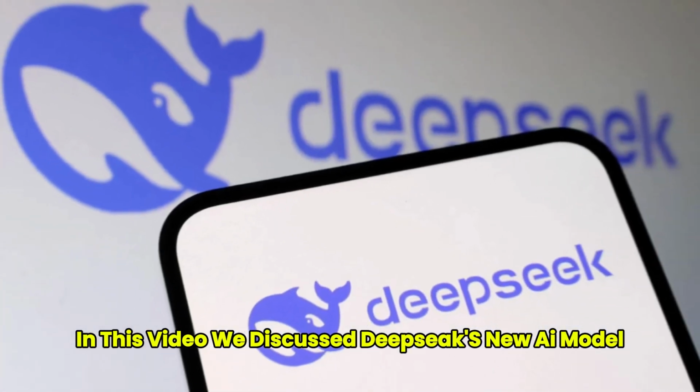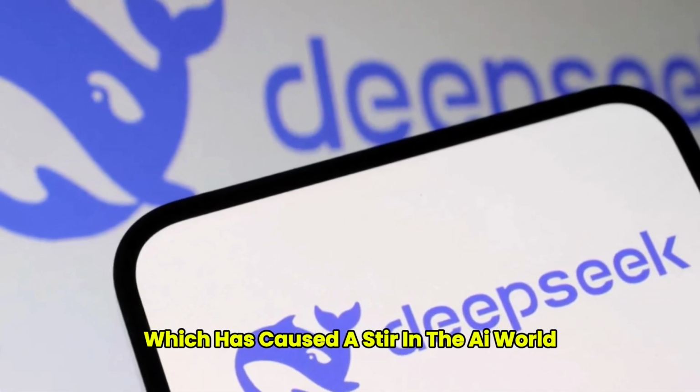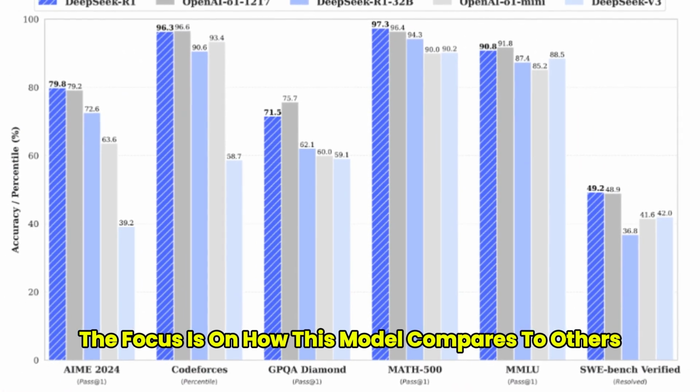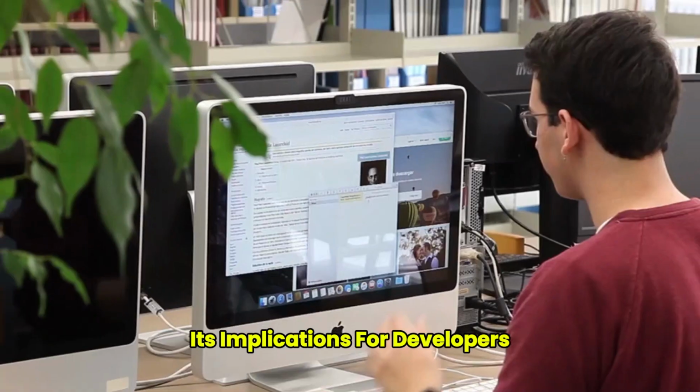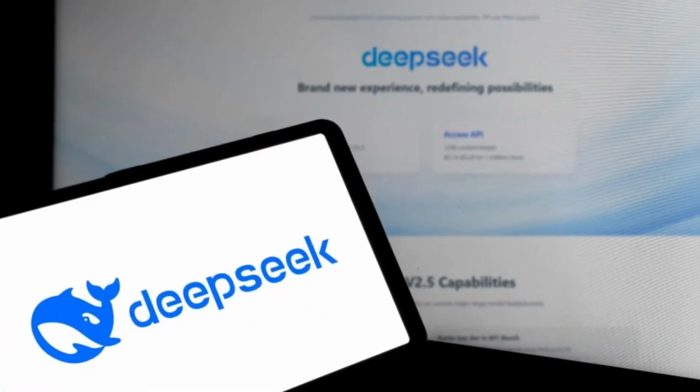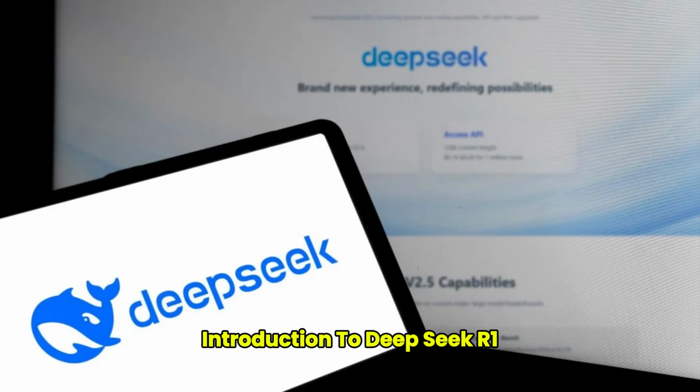In this video, we discuss DeepSeek's new AI model, which has caused a stir in the AI world. The focus is on how this model compares to others, its implications for developers, and what the future holds for jobs in the tech industry. Key points. 1. Introduction to DeepSeek R1.